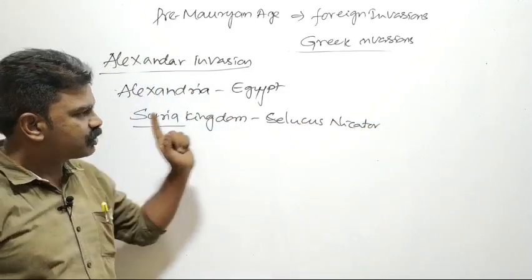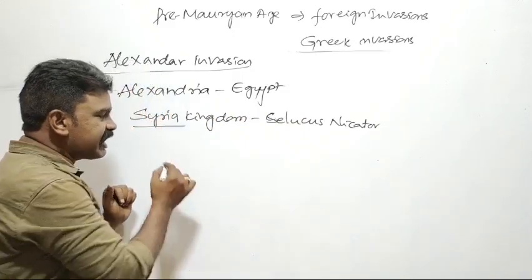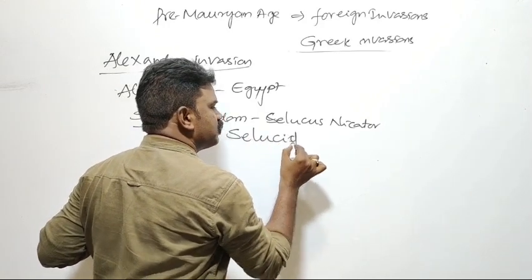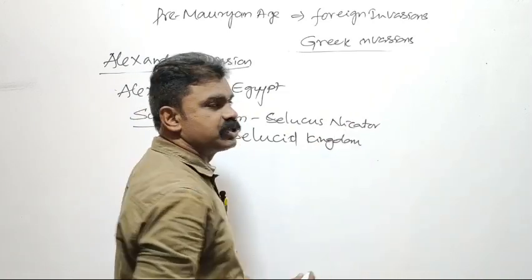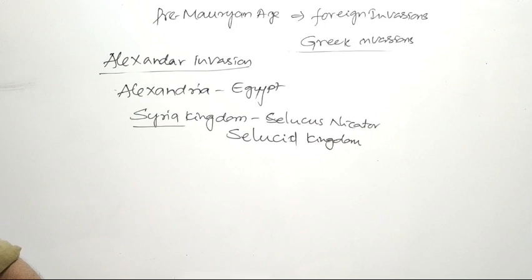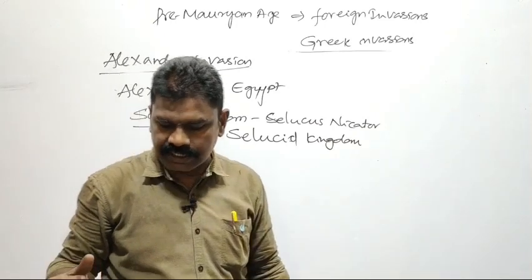That's why this Syrian kingdom is also called the Seleucid kingdom.